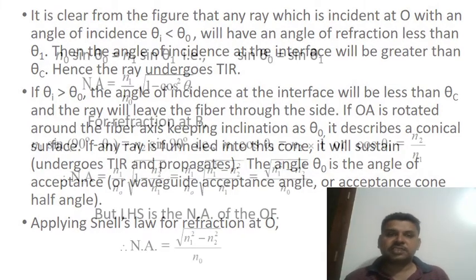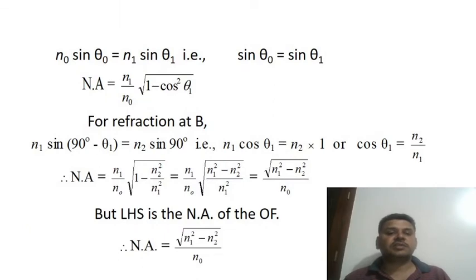In Snell's law, first, n naught sin theta naught is equal to n1 sin theta 1. This is the air medium, this is the core medium. So sin theta naught is equal to n1 by n naught sin theta 1. Numerical aperture is equal to n1 by n naught square root of 1 minus cos square theta 1. By the refraction at B, n1 sin(90 minus theta 1) is equal to n2 sin 90.